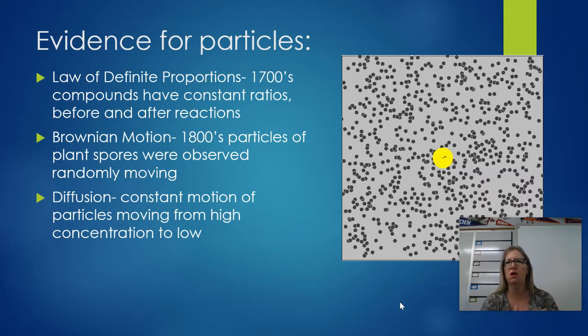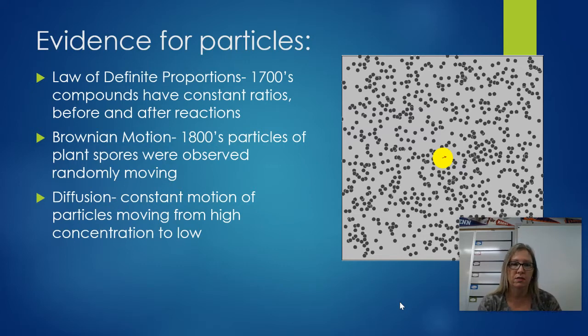But then the before and after of reactions goes deeper than that. We'll talk about the law of conservation of matter. We'll talk about balancing equations. We'll talk about a lot of that stuff. But basically, what you start with in a chemical reaction, even though it might be different, the amounts have to be the same. Those ratios are still constant, okay?